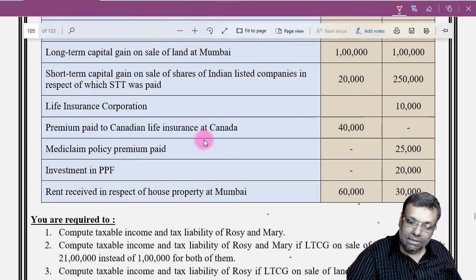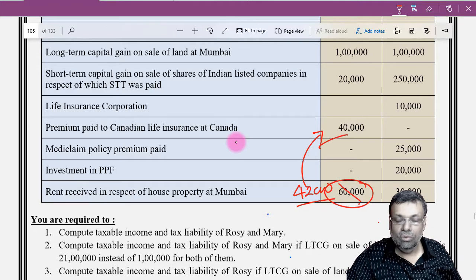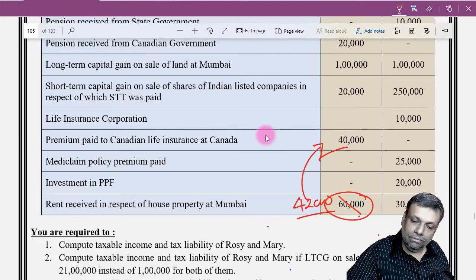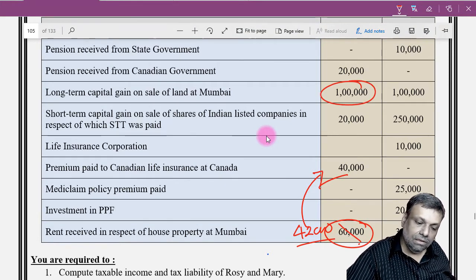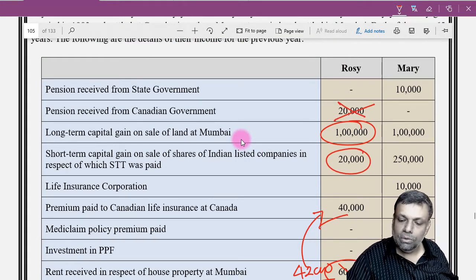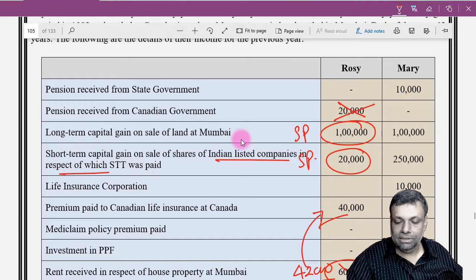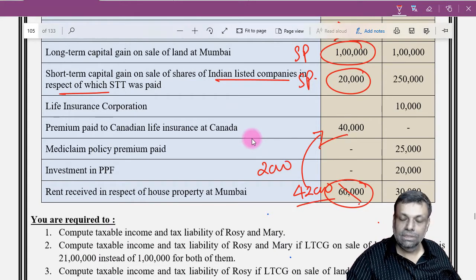See here, your net taxable property income is 42,000 after standard deduction. You have to understand that against 42,000 you are going to get this 40,000 of Chapter 6A deduction. Since you are a non-resident, you multiply straight away with the special rate of tax for LTCG, and this 20,000 rupees, which is short-term capital gains on listed shares of an Indian company, you multiply with the special rate. These two are at special rates, and the other income is logically going to be 2,000 after Chapter 6A deduction.